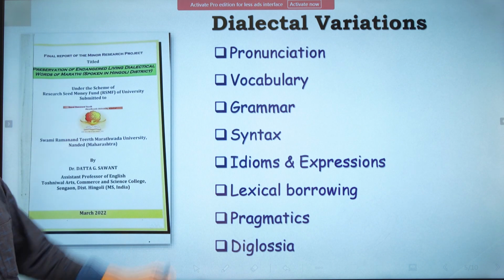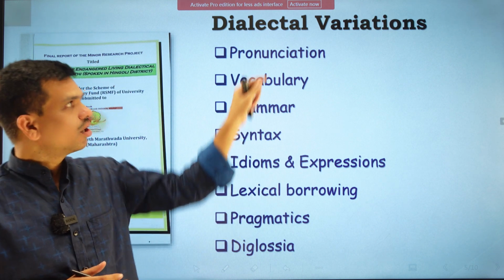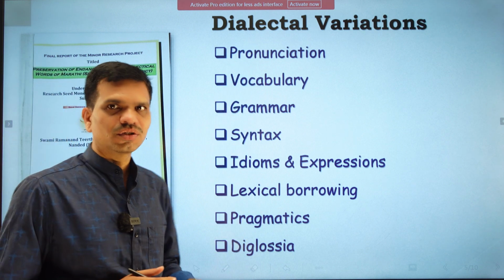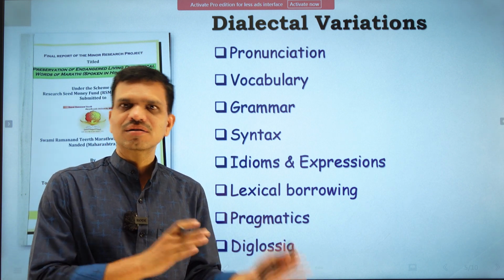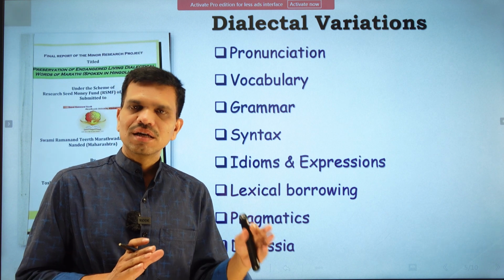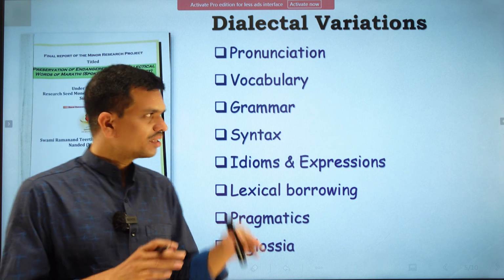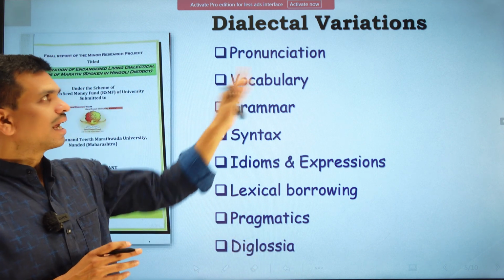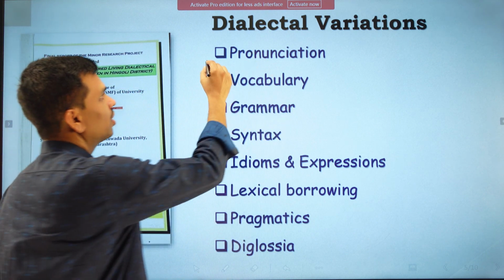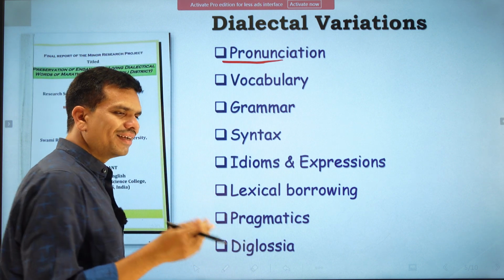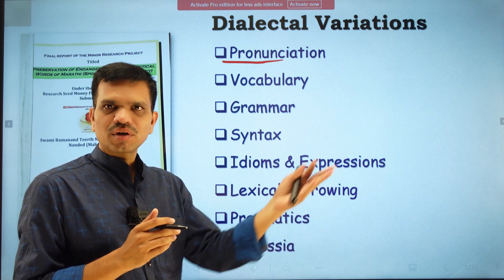Next, let's talk about dialectal variations. These variations can be found on different levels, and here we have given some of these levels. For example, if we are referring to British English or American English, in America there are different types of dialects, in Britain different types of dialect, in England different types of dialect. Again, if we are referring to Indian English or Australian English, we find different types of Englishes or dialects of English. This difference can be found on these levels. The very first is pronunciation. The pronunciation of Indian speakers is different from the pronunciation of British speakers or American speakers.